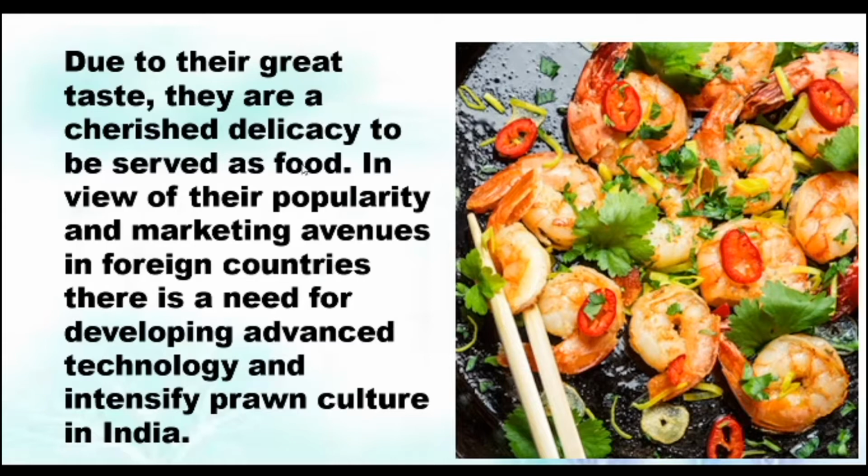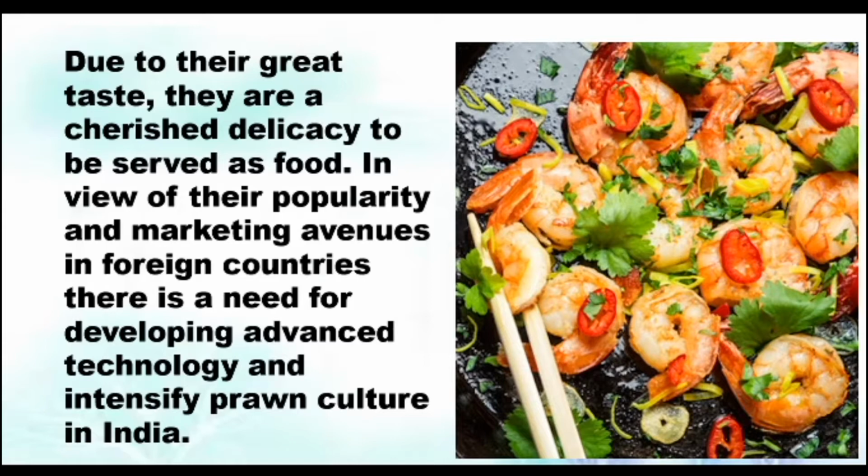In view of the popularity and market avenues in foreign countries, there is a need for developing advanced technology and intensified prawn culture in India. We know that it is a tasty and delicious food, so all people like to buy it, and there is more demand in the market as well as in the local area.